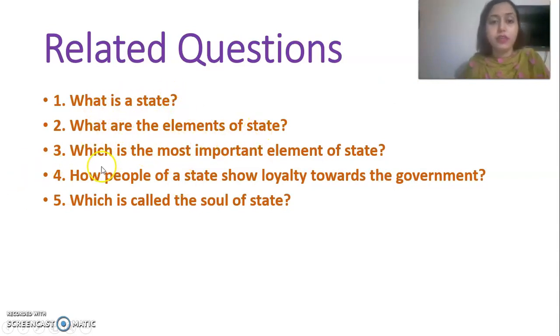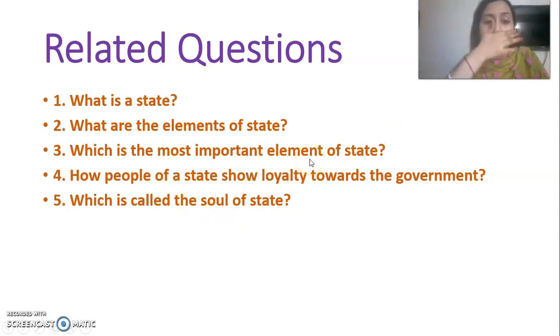Okay, now go for the next thing, which is the most important element of the state. Yes, that is sovereignty. If you don't have the freedom, you cannot run the country. You have everything, but you don't have the freedom. You can go for other things, but before that, you must have the freedom. That's why we have got our freedom. We have got our people participating in the liberation war for getting that freedom.